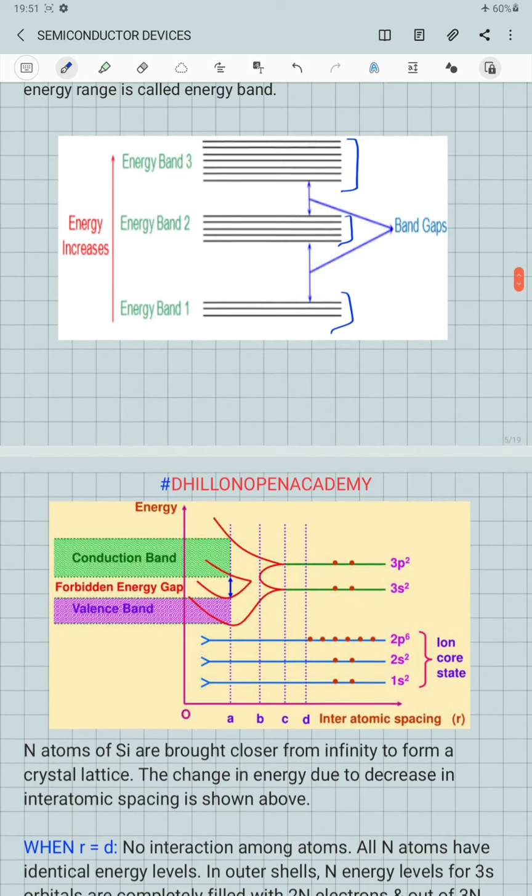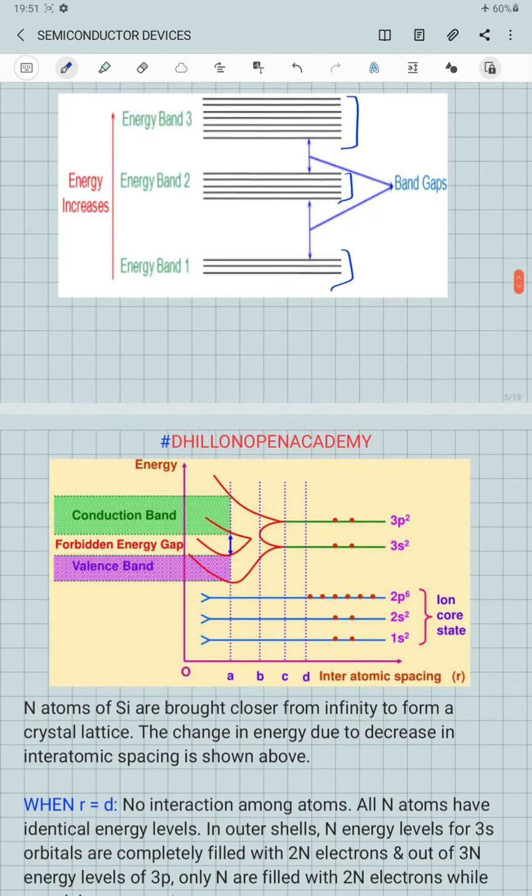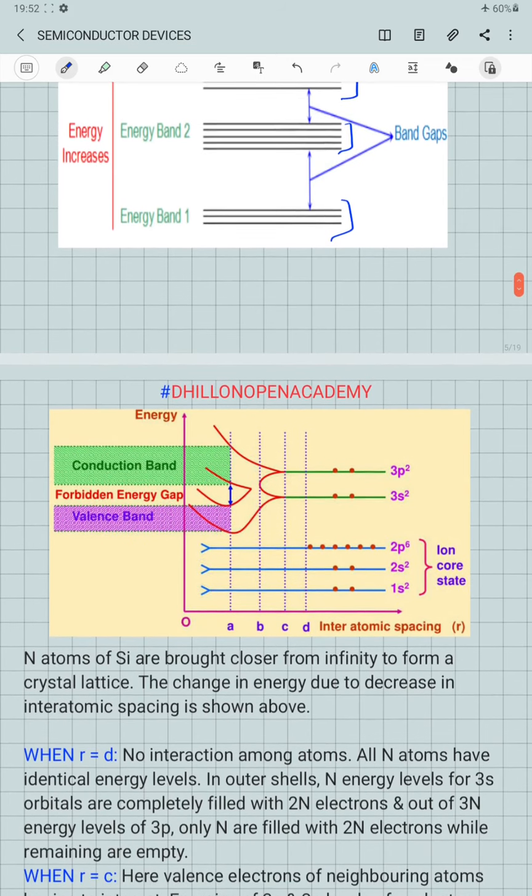How these energy bands are formed, we can see from the energy band diagram. In this diagram, we will try to understand how the energy bands are formed in a crystal structure when a number of atoms are brought close together.